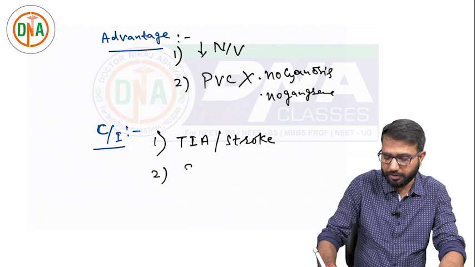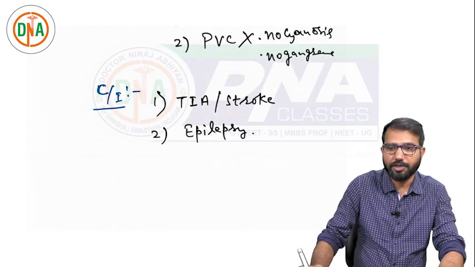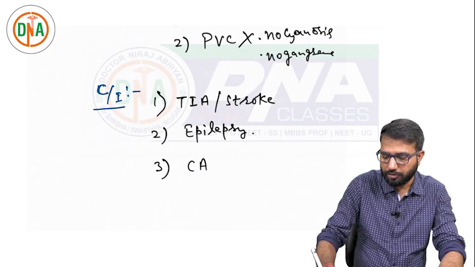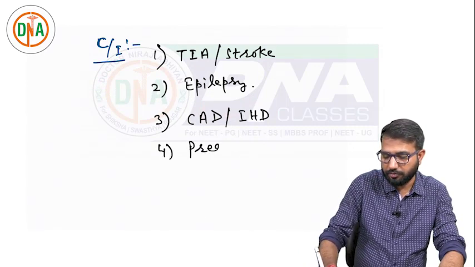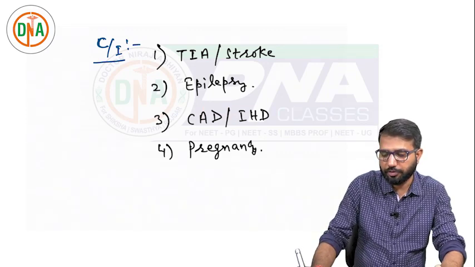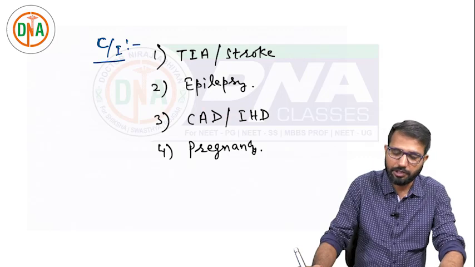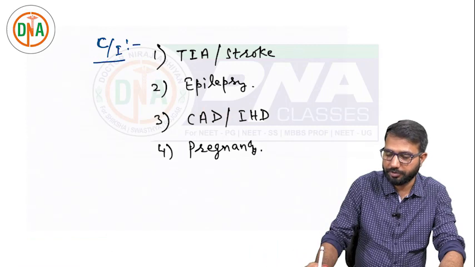Second, it is risky in epilepsy patients, because it decreases cerebral blood flow. Then it is risky in coronary artery disease or ischemic heart disease patients also. Then it is risky during pregnancy. In pregnancy, out of all these drugs, the safest is paracetamol. So in TIA, epilepsy, coronary artery disease, ischemic heart disease or pregnancy, triptans are not safe drugs. We should avoid using triptans in all these conditions.